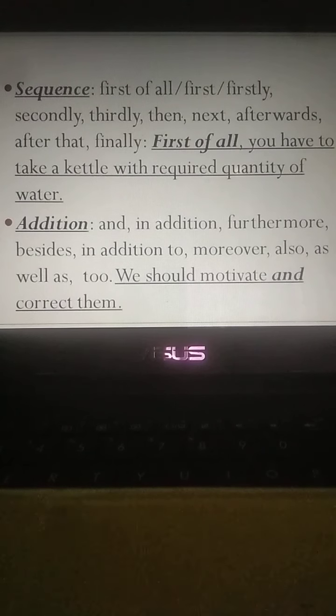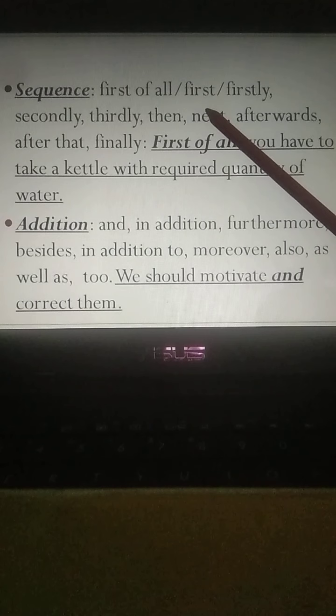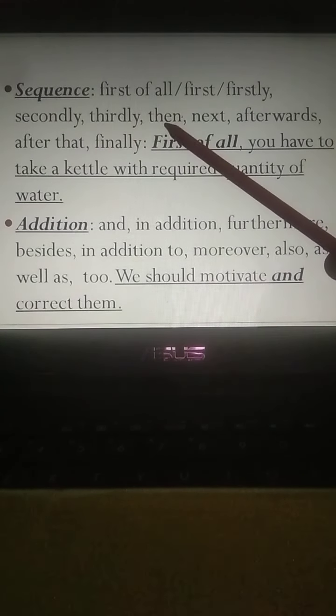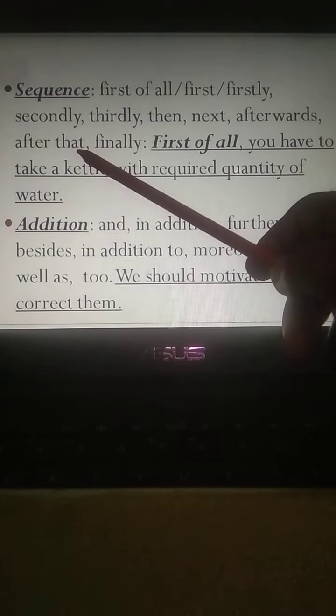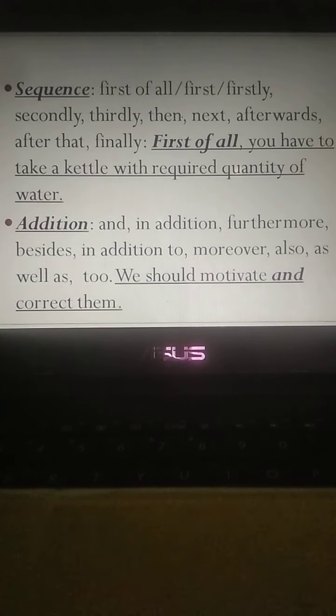Sequence. Sequence means a set of related events. You can use first of all, first, firstly, secondly, thirdly, then, next, afterwards, after that, finally, etc. for maintaining sequence.